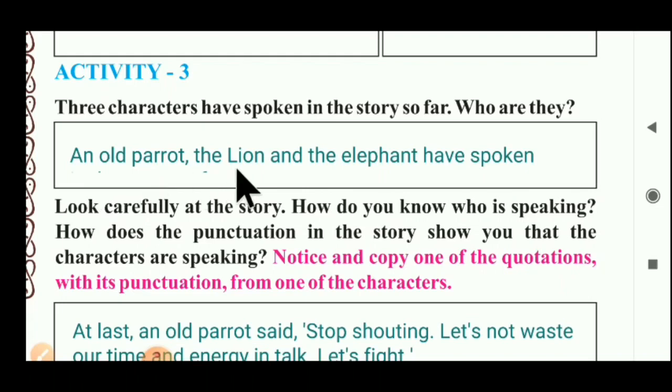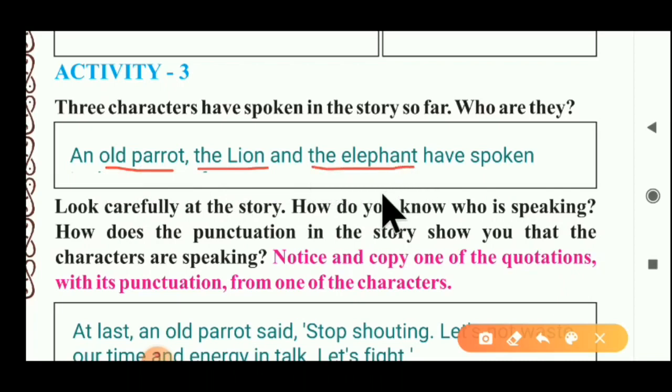An old parrot, the lion and the elephant have spoken. In our previous activity, the old parrot spoke, the lion also spoke, and the elephant also spoke. You have to write that answer in your textbook.